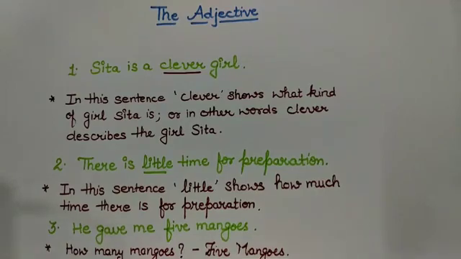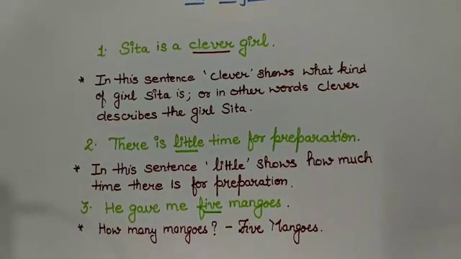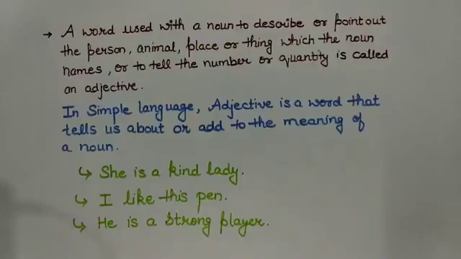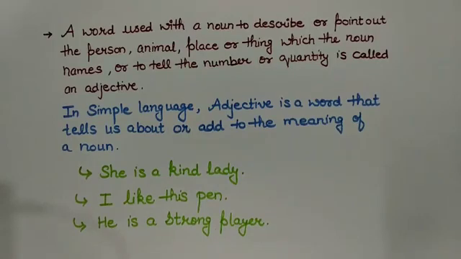Similarly, in the third sentence, he gave me 5 mangoes. How many mangoes? 5. So, with these examples, what I want to show? Actually, these describing words are adjectives. Yes, an adjective is a word used with a noun to describe or point out the person, animal, place, or thing which the noun names, or to tell the number or quantity. In simple language, an adjective is a word that tells us about or adds to the meaning of a noun.